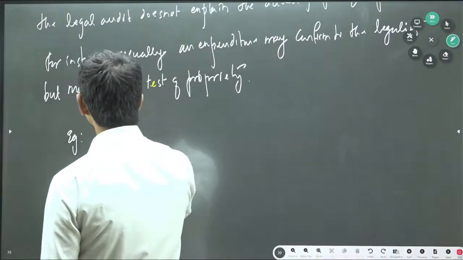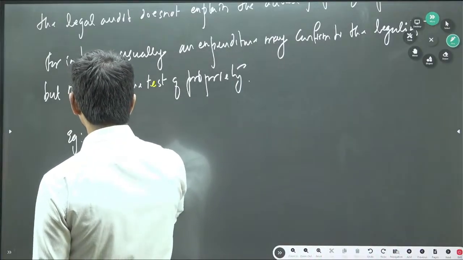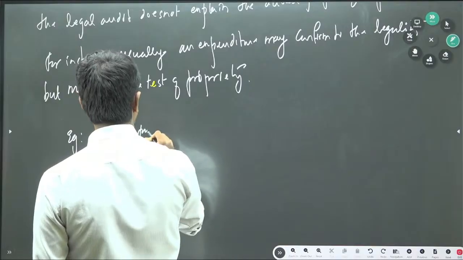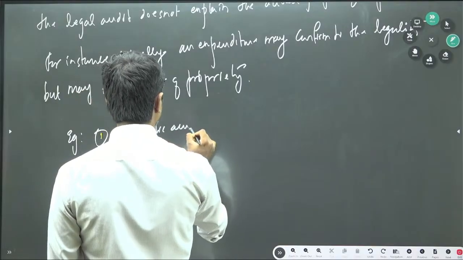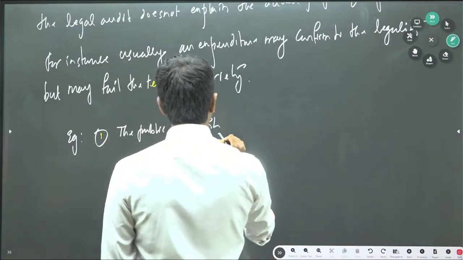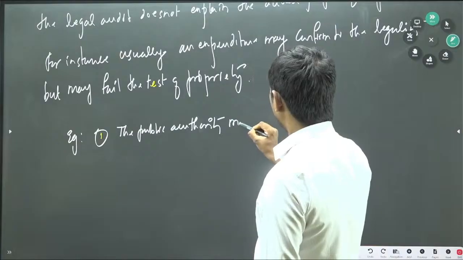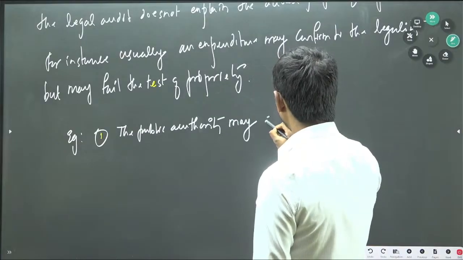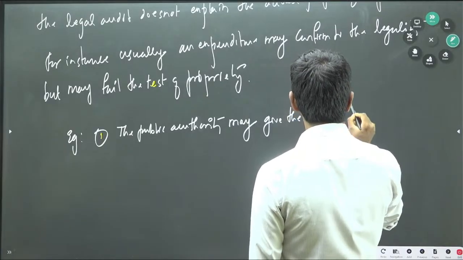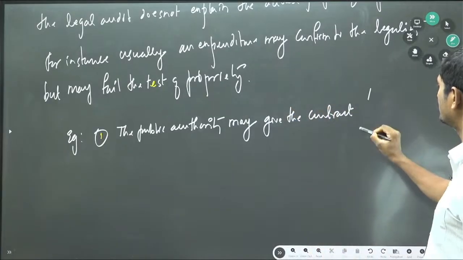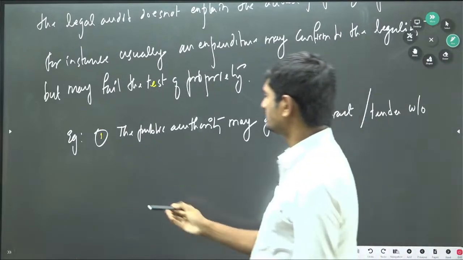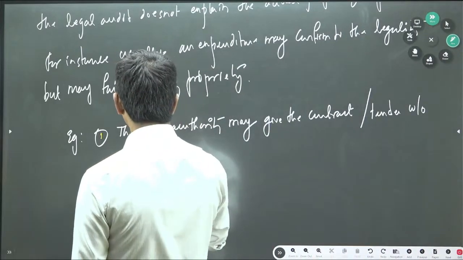For example, the public official, public authority may give the contract or tender without a competitive bidding.